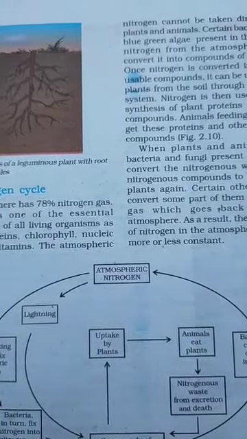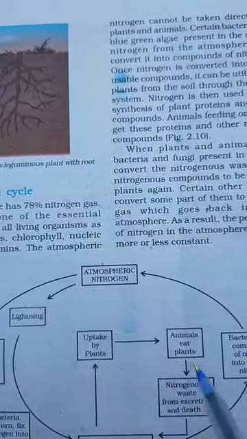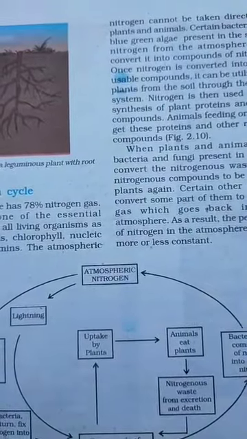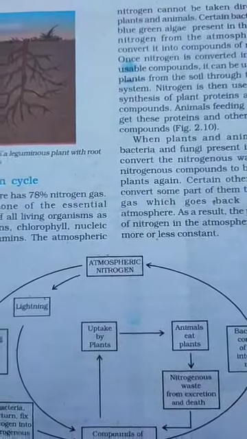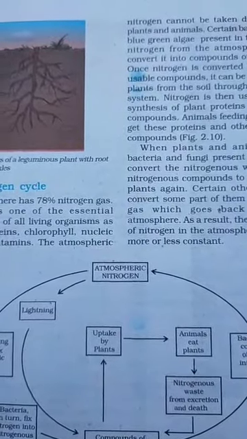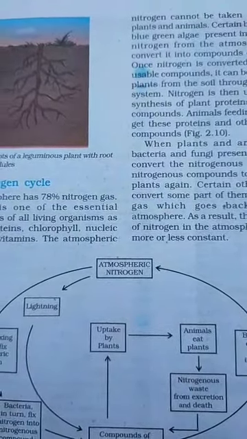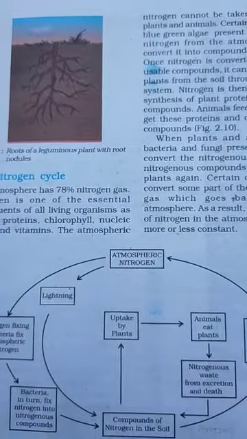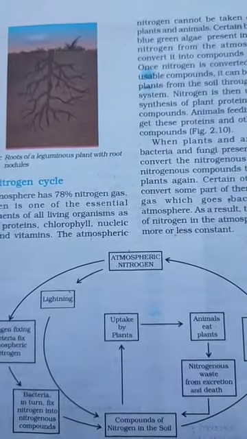The plants are consumed by animals, and the animals release nitrogen waste through excretion, which again adds compounds of nitrogen to the soil.